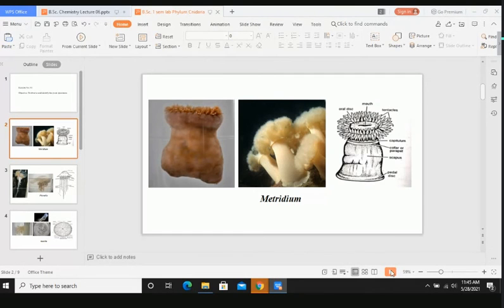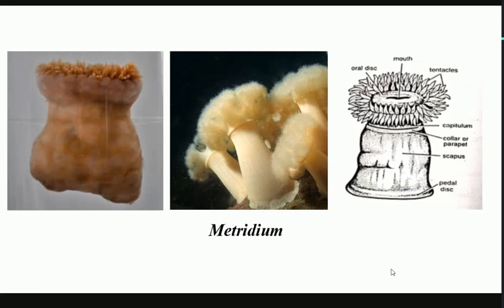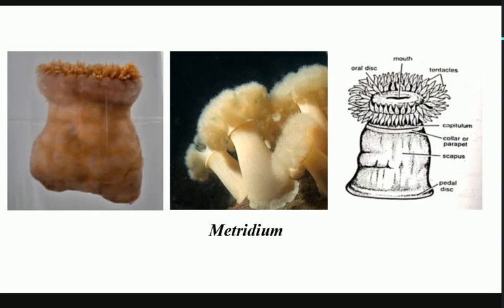These are nothing but the tentacles. All right. So this is the specimen which has been preserved, with a body which is cylindrical in shape. Okay, more or less cylindrical in shape. Now because it has been pressed, compressed, it is looking like this. But if you look at the fresh specimen, a pedicle,